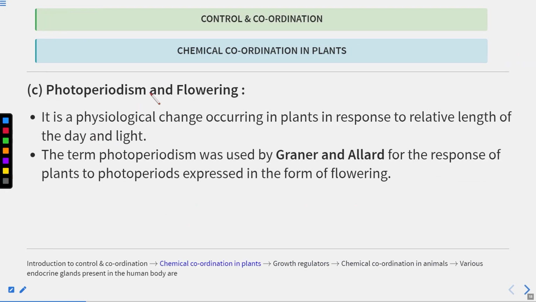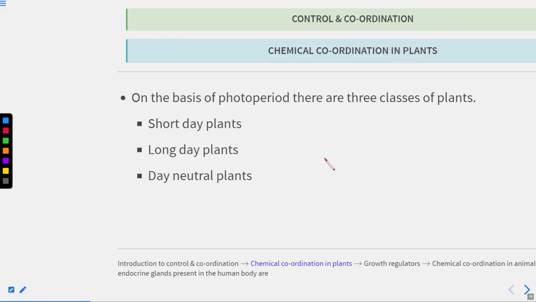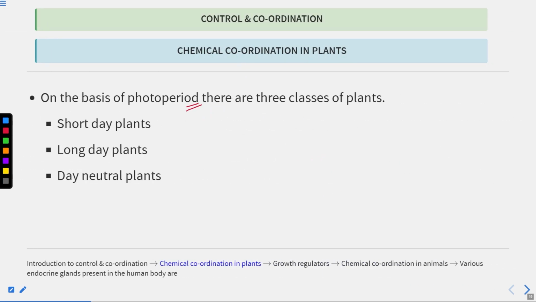Now, what is photoperiodism in flowering? We have already discussed it is a physiological change occurring in the plant in response to the relative length of day and night. The term photoperiodism was used by Garner and Allard for the response of plants to photoperiod, expressed in the form of flowering. On the basis of the photoperiod, there are three classes of plants: short day plants, long day plants, as well as day neutral plants.